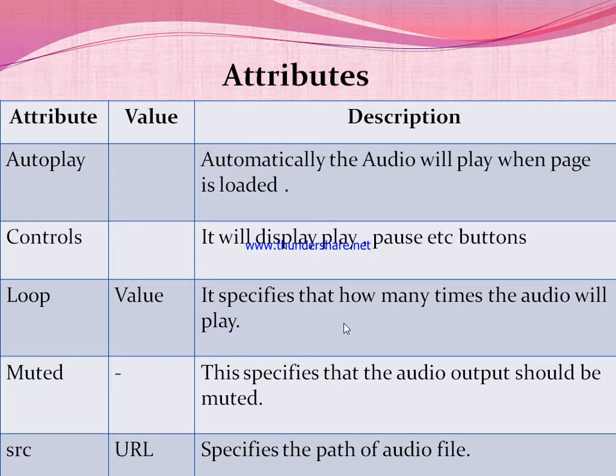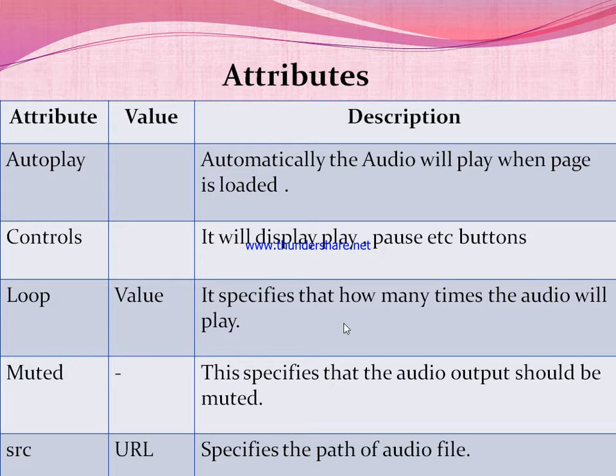The fourth is muted. When the user executes the code on the web page, you don't want to hear the audio, so you mute it. This attribute specifies that the audio output should be muted, meaning you can't hear the audio.